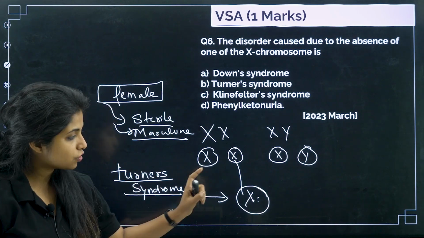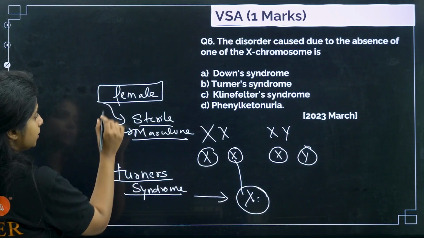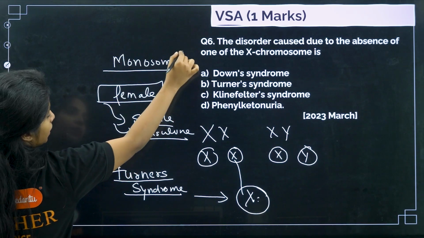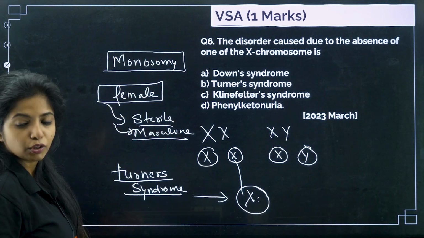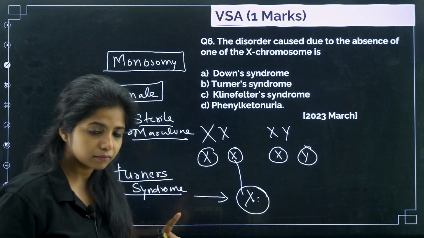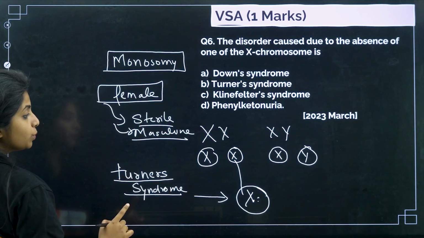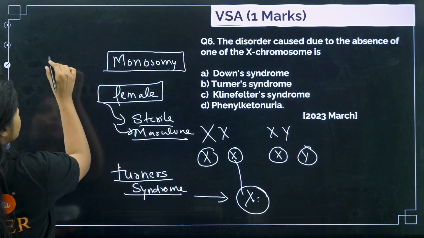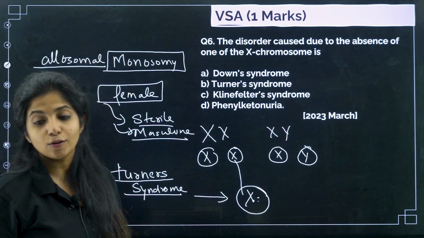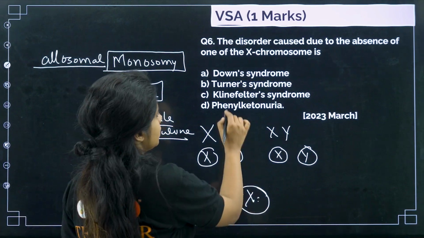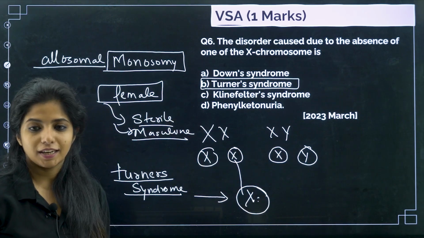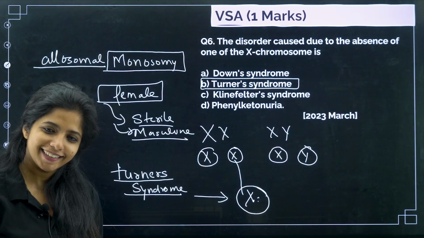When there is just one X chromosome, you call this condition monosomy. There is only one chromosome, there is no pair for it. Fine. Monosomy, and what type of monosomy, children? When you are talking about sex chromosomes, you are talking about allosomal monosomy. Not autosomal, you call it allosomal monosomy. So this is in the case of Turner syndrome, and this came in 2023 March. Works? Okay.